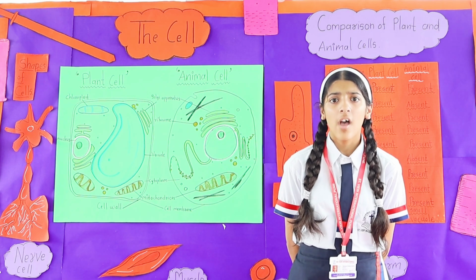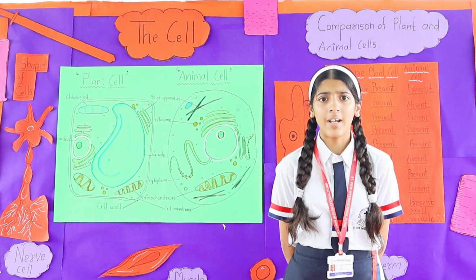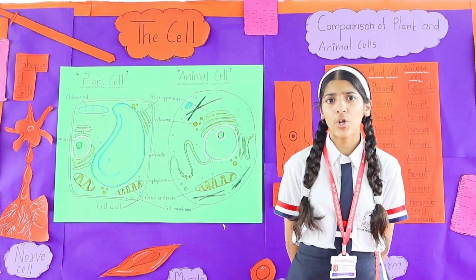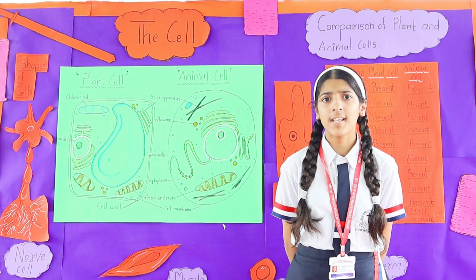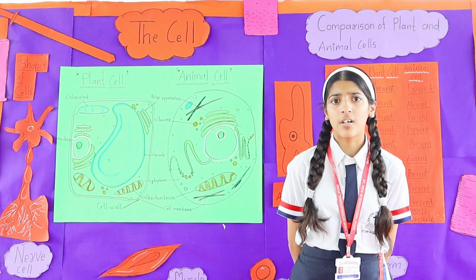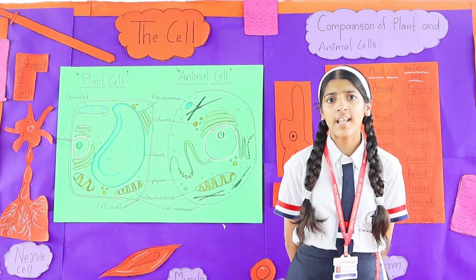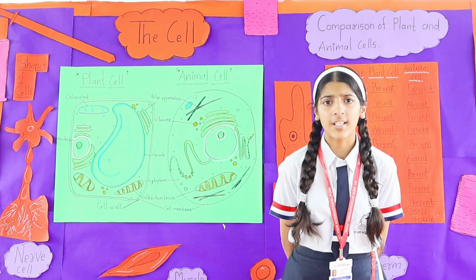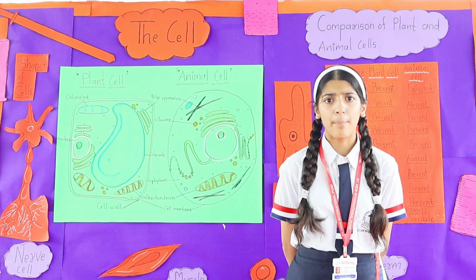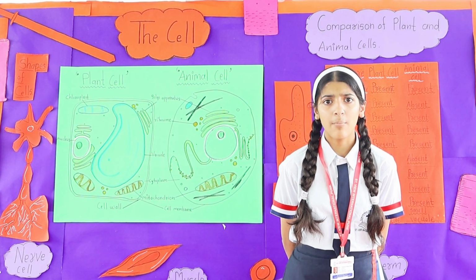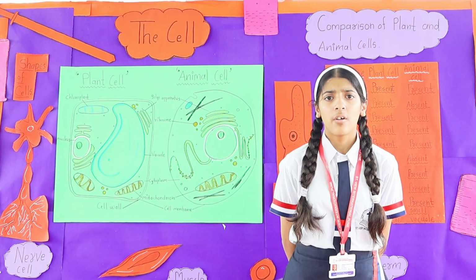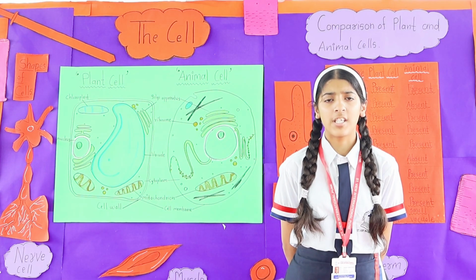I am going to talk about cell sizes. In human beings, the smallest cells are red blood cells, RBCs, with a diameter of 6.2 to 8.2 micrometer. Nerve cells are the longest cells, whereas the ovum or egg is the largest cell in the human body. The size of an organism does not affect the size of a cell. For example, nerve cells of an elephant and a rat are the same: long and branched, and transmit the message.